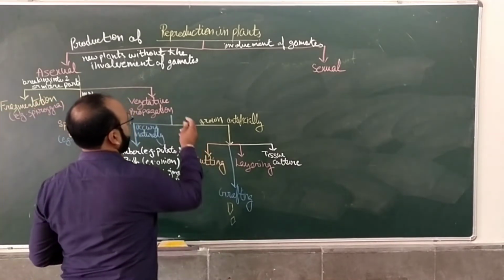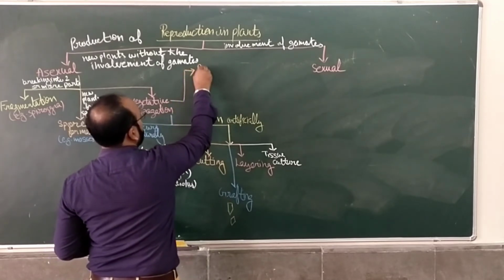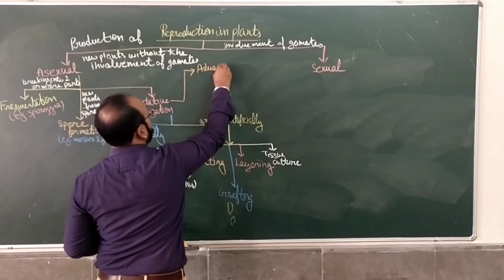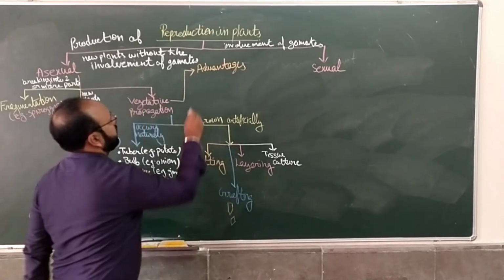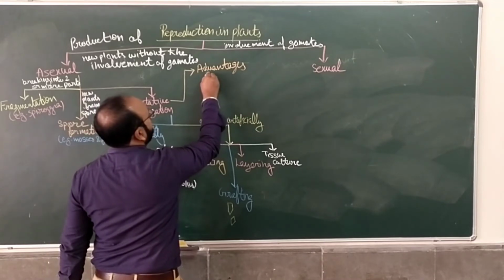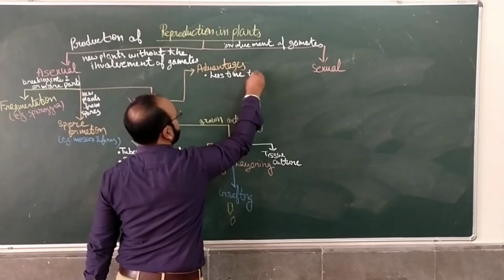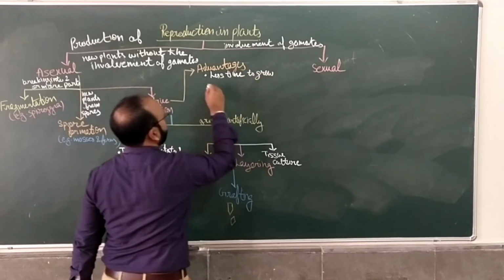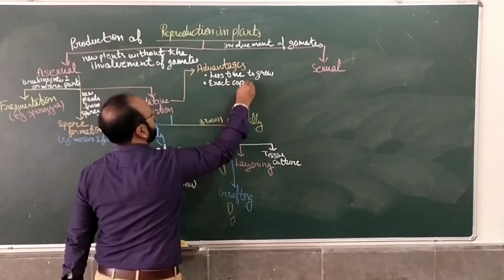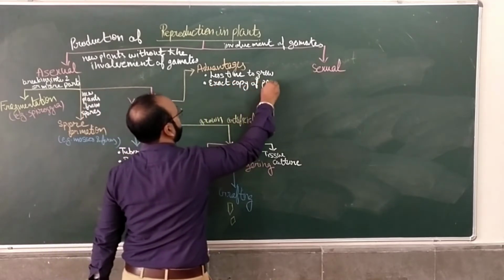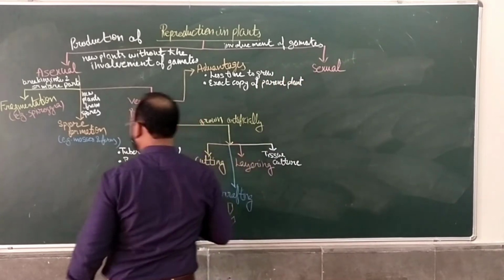Now vegetative propagation has advantages as well as disadvantages. First of all, let's discuss the advantages. We know that they take less time, because we are directly using an exact copy of the parent plant.